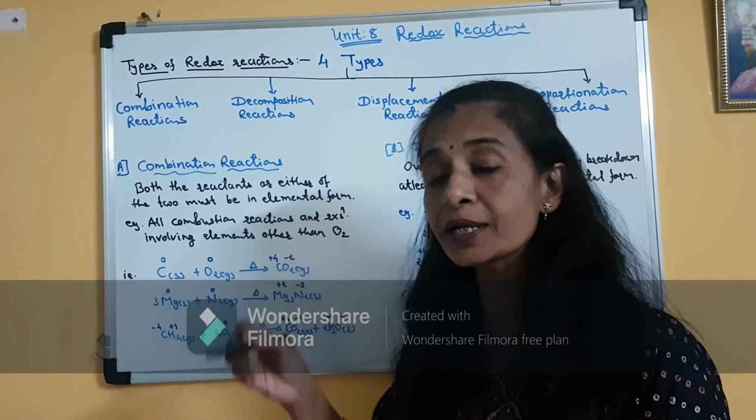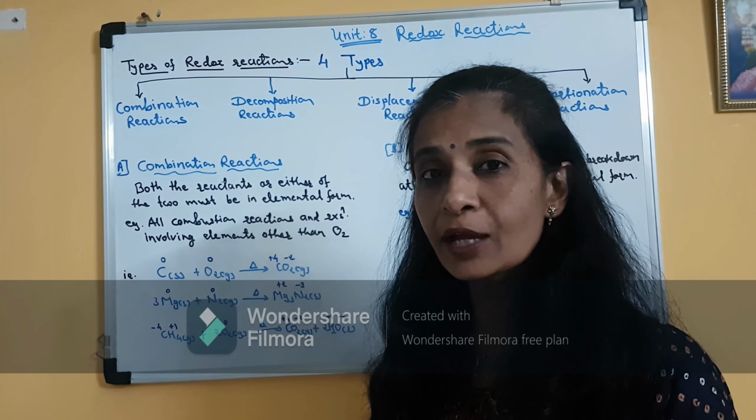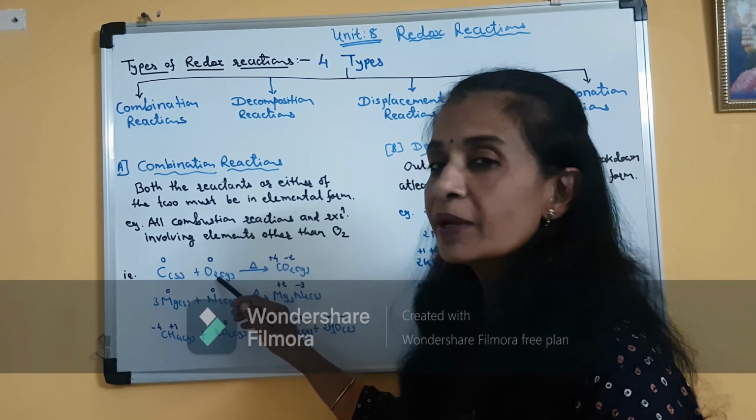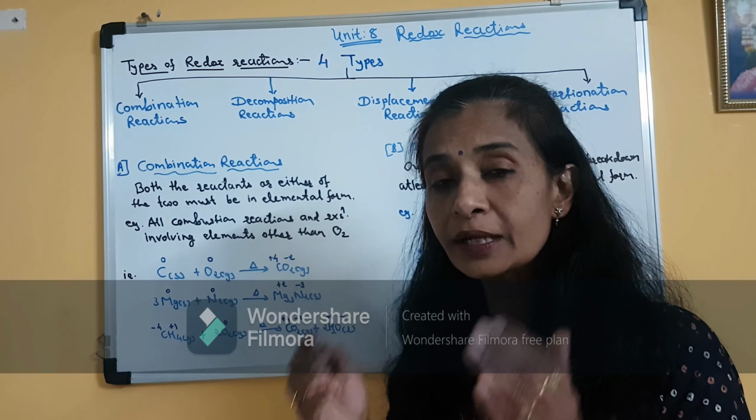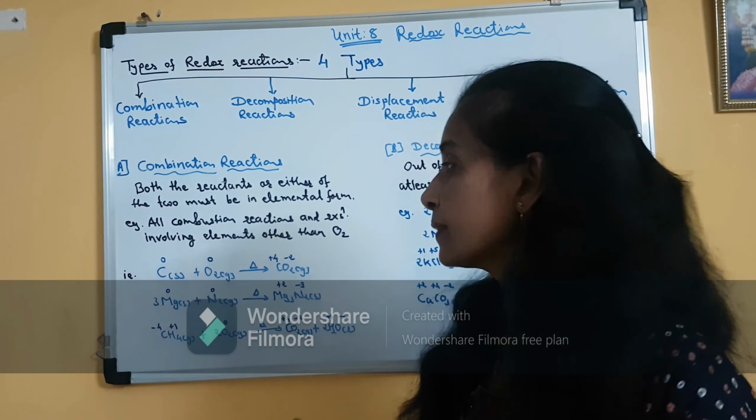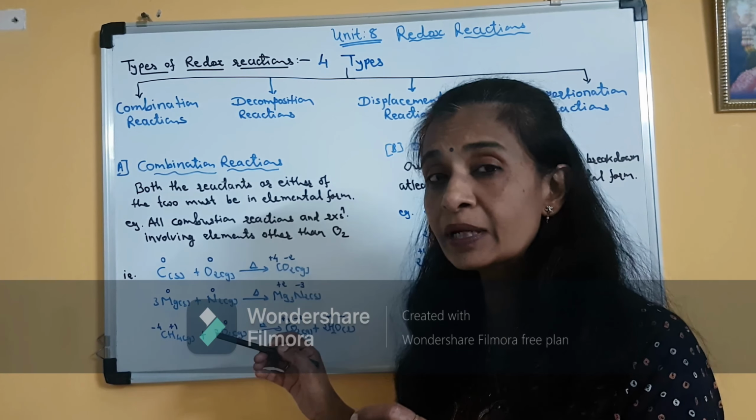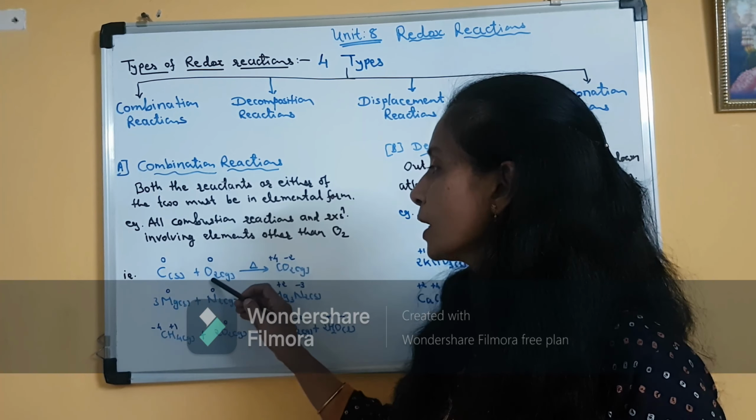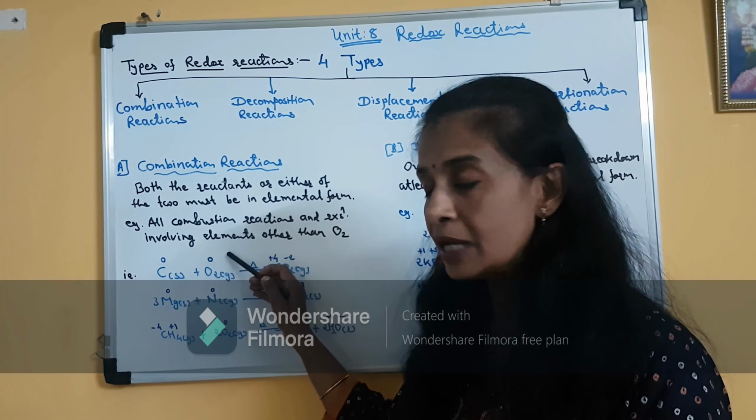If I tell you to write carbon, you will write only C. If I tell you to write dioxygen, you will always write O2. Clear? So these two are in elemental form, and in the rules for determining oxidation state, we have already studied that every element or every reacting species in the elemental form has zero oxidation state. So here carbon and oxygen both are in zero oxidation state because they are in elemental form.